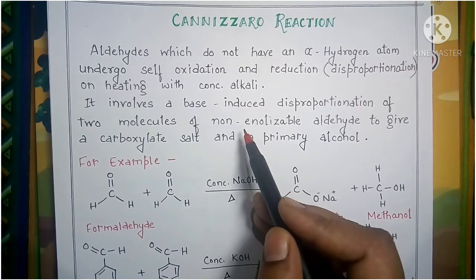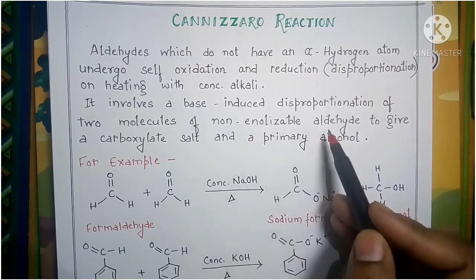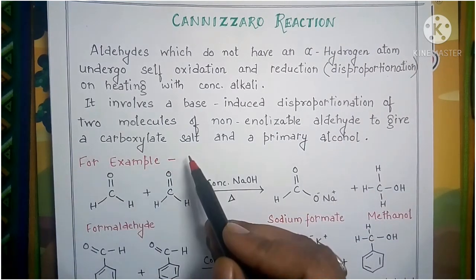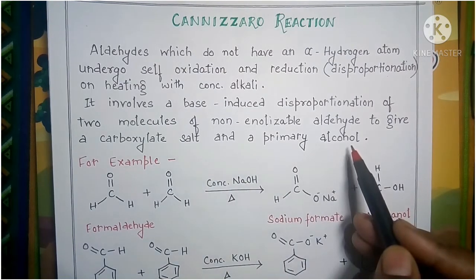We can also say those aldehydes which do not contain the alpha hydrogen atom are the non-enolizable aldehydes, because they do not form the enolate ion, as they do not contain any alpha hydrogen atom, to give a carboxylate salt as a product of oxidation and a primary alcohol as a product of reduction. In order to have a better understanding of the Cannizzaro reaction, let us have a look at some examples.